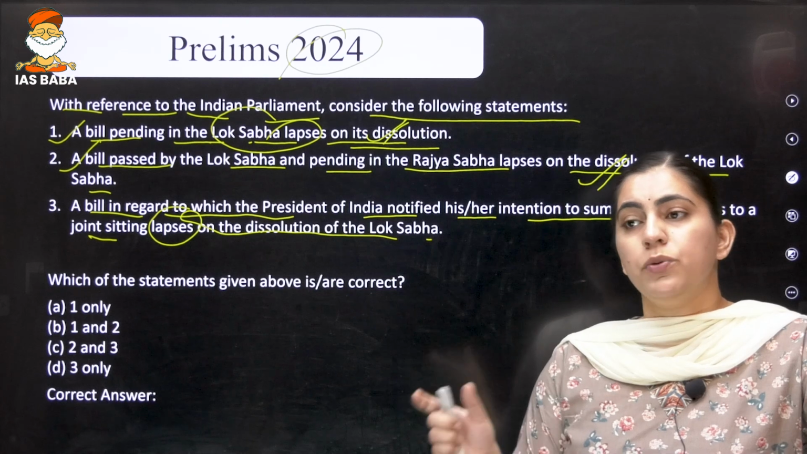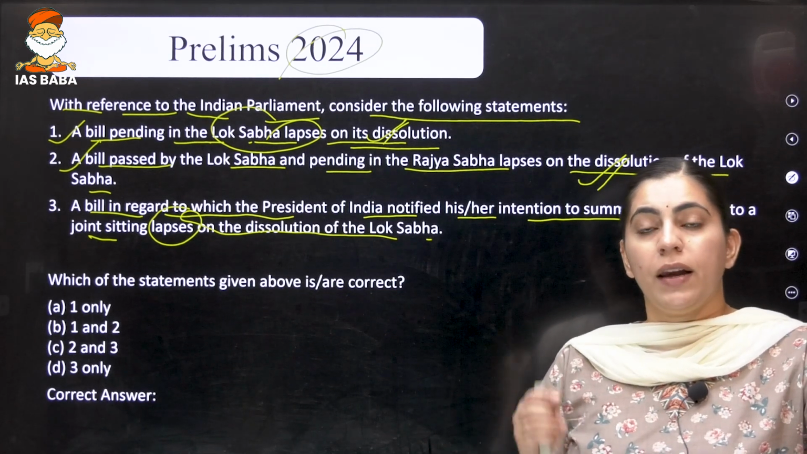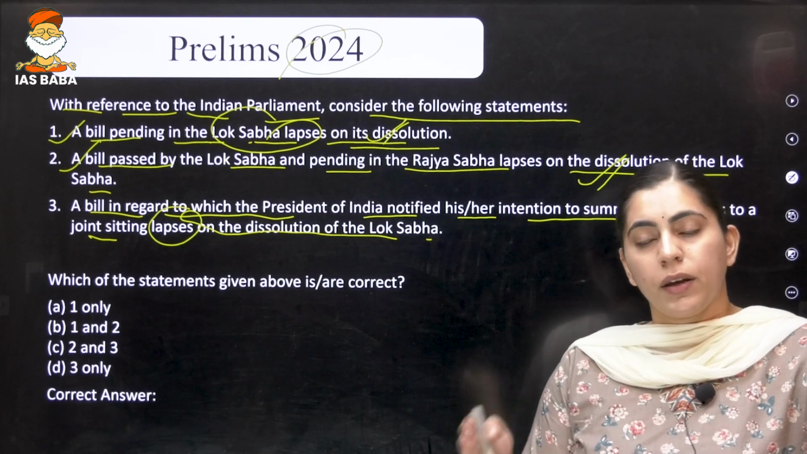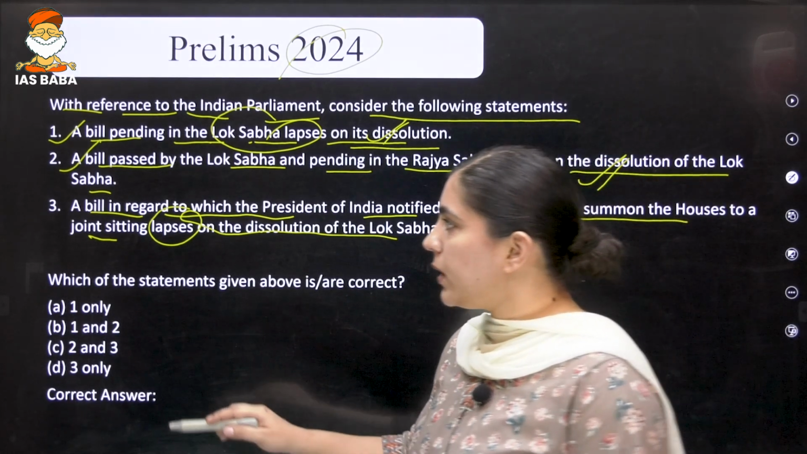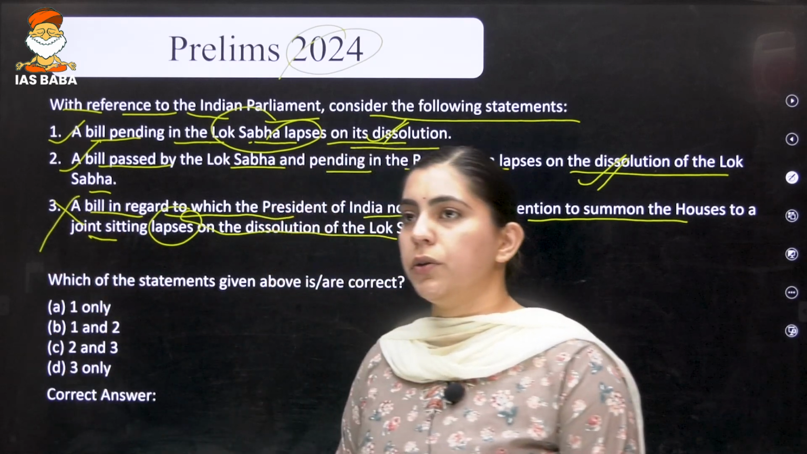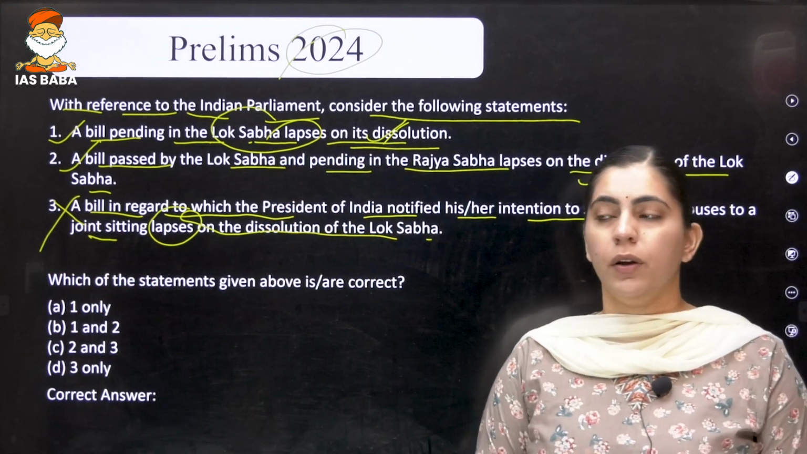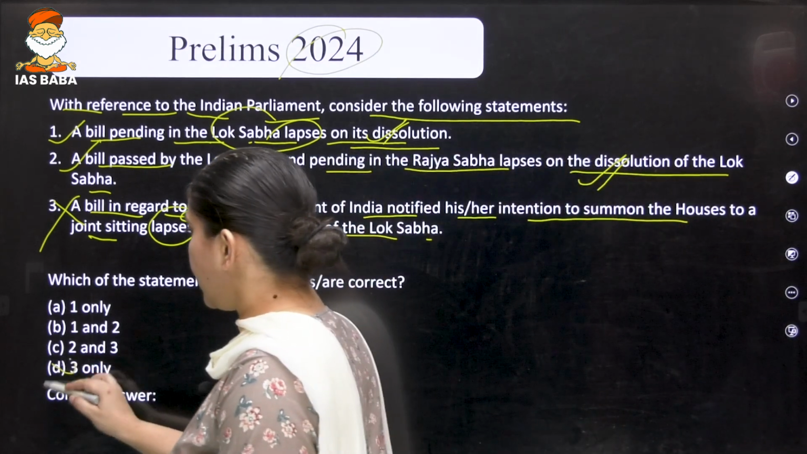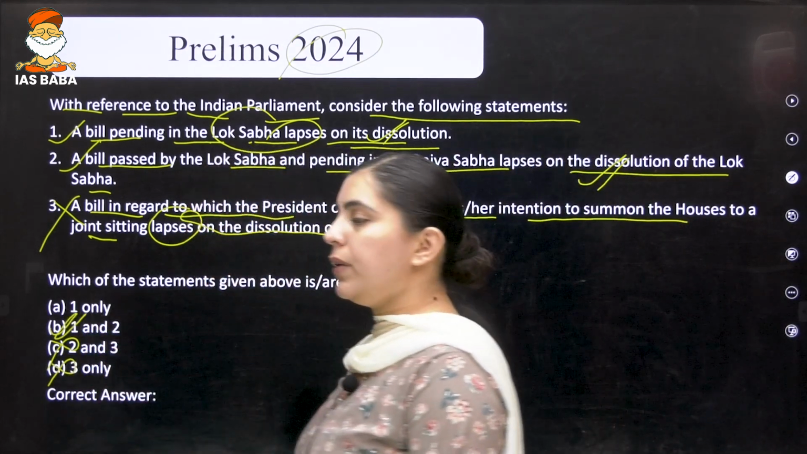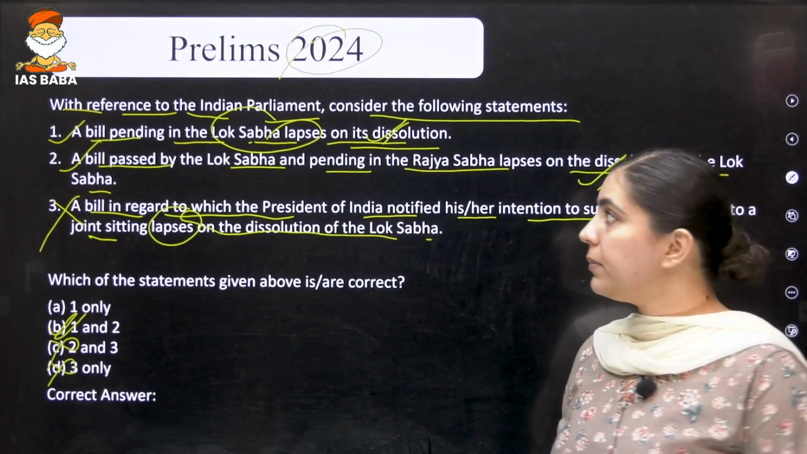But the President, by using his absolute veto, can end that particular bill or withhold it, and the bill will die. But automatically, the bill is not going to lapse. Rather, the President will be using his absolute veto in this particular case. So, the third statement is incorrect. And we are left with only one option, that is 1 and 2, right?